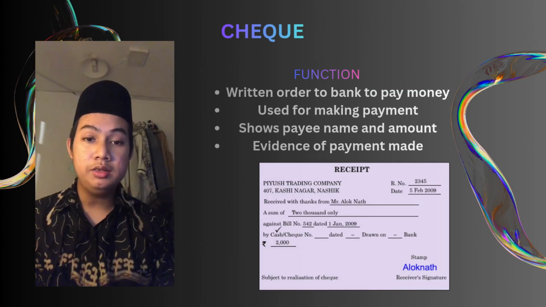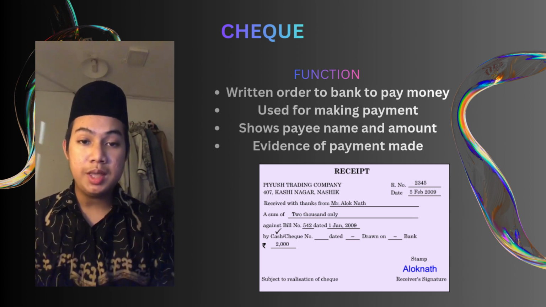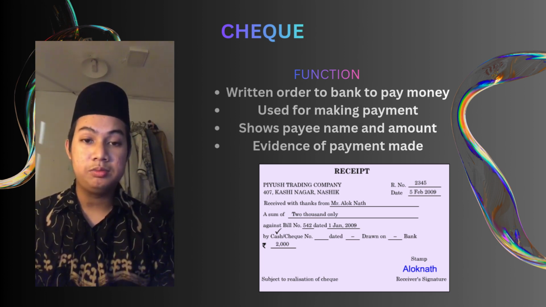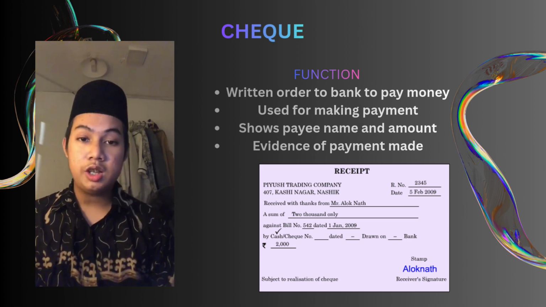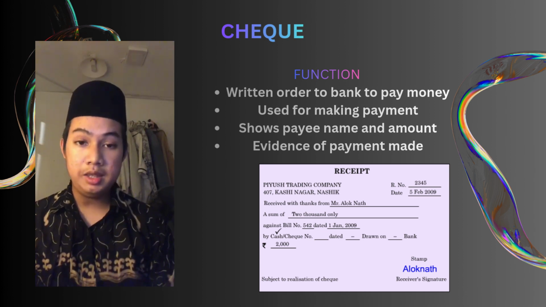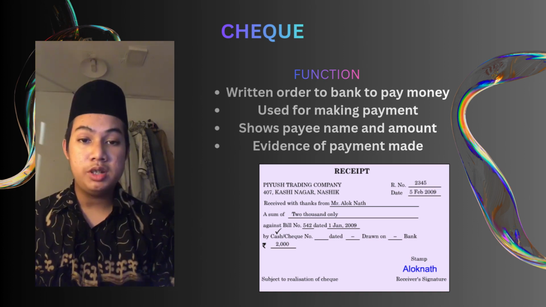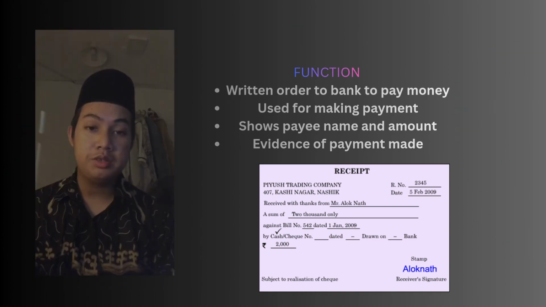A check is a written order from an account holder to a bank, instructing them to pay a specific amount of money to a named person or organization. A check also includes detailed information such as date, payee name, signature, bank information, and amount in figures and words.